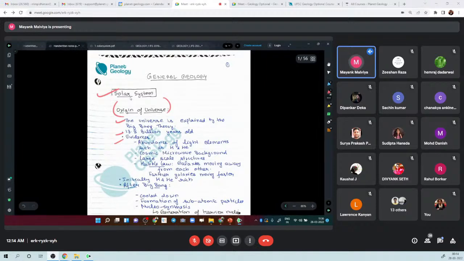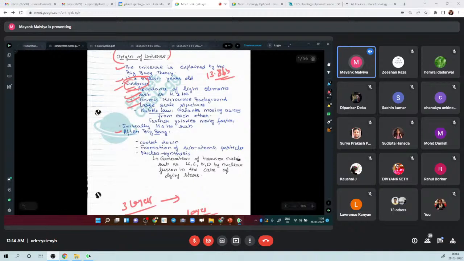Origin of universe, it is explained by Big Bang theory. Time is 13.8 billion years, right? And we follow Big Bang because it explains certain observations to us, which we have observed through modern equipment, right? And after the initial Big Bang, what happened? There was cooling down. When there was cooling down, there was formation of subatomic particles like proton, neutron, electron, and subsequently atoms, and subsequently various elements like hydrogen and helium, right?